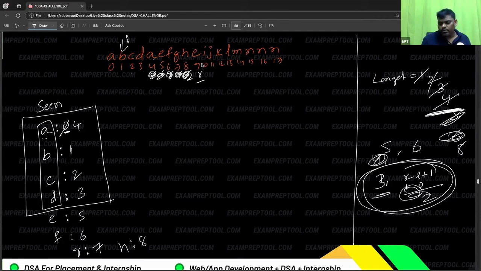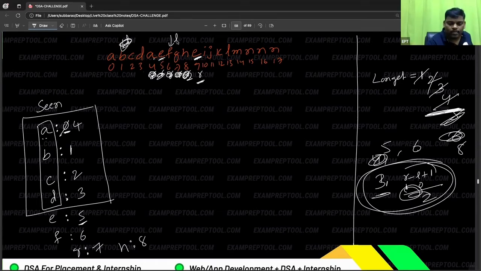Very simple. E is the old one. This is the new E, and the previous one is the old E. Whenever repetition is not allowed, this E you have to take, the old E you have to neglect. What is the old E index? 5. So L should go to 5 plus 1, 6. L will go here because you have to skip this E.